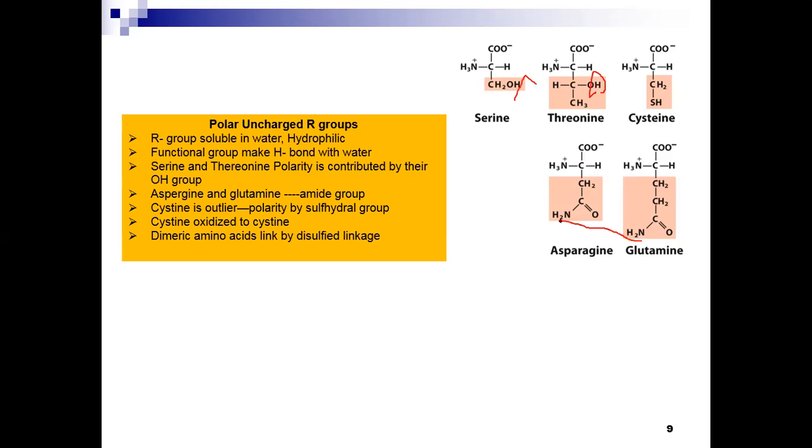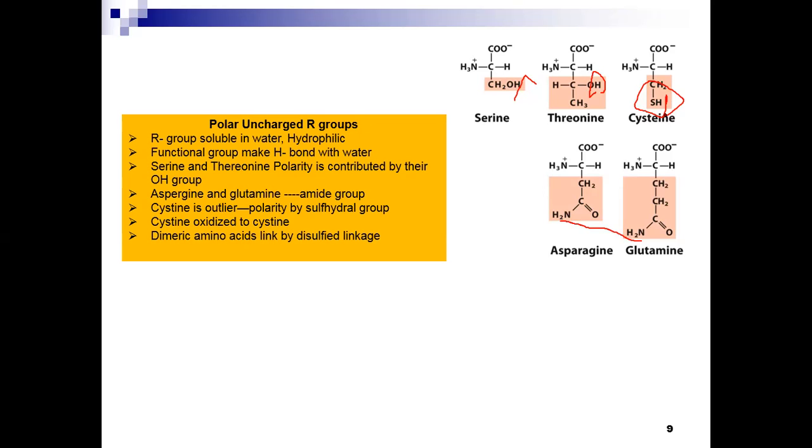Cysteine contains a sulfur thiol group. Cysteine is the outlier, with its polarity coming from the sulfhydryl group.